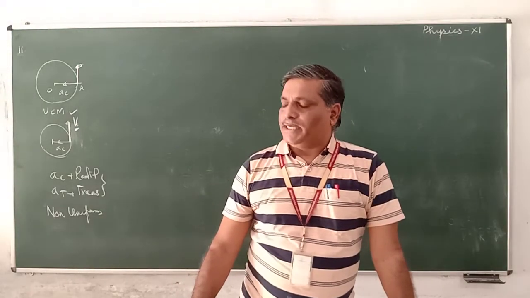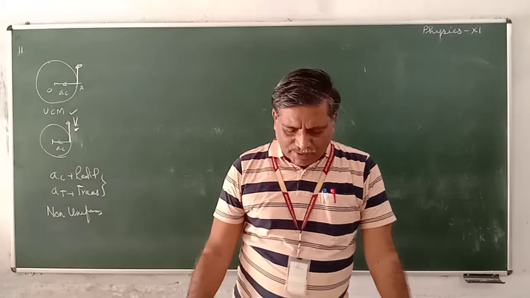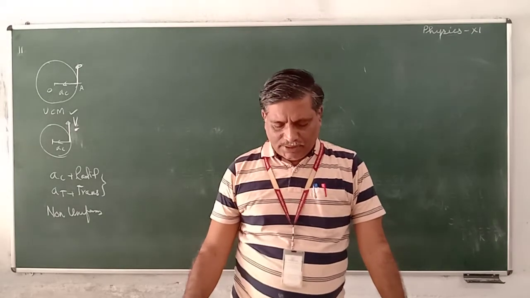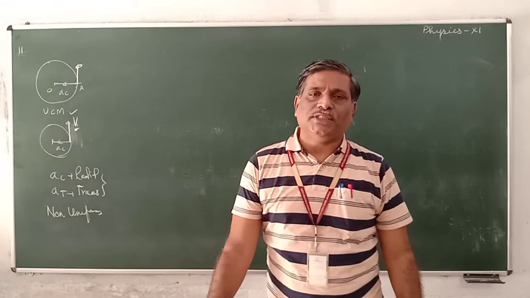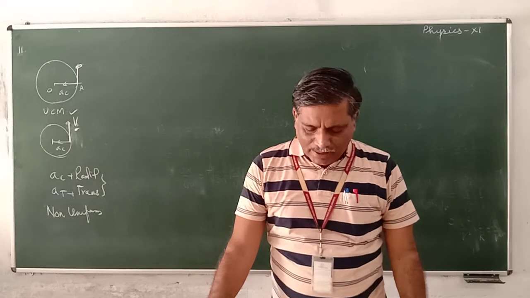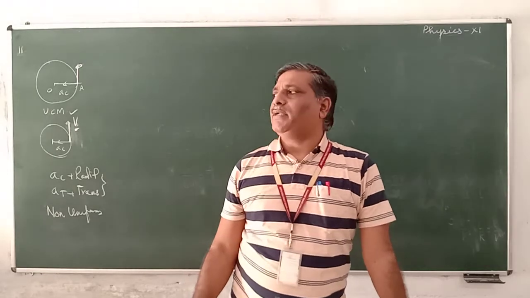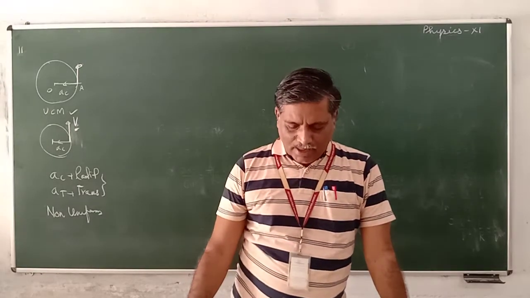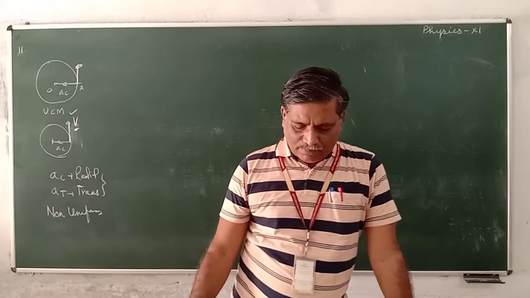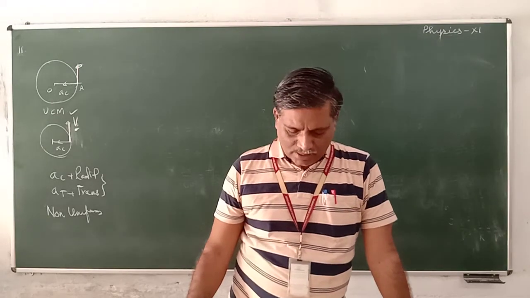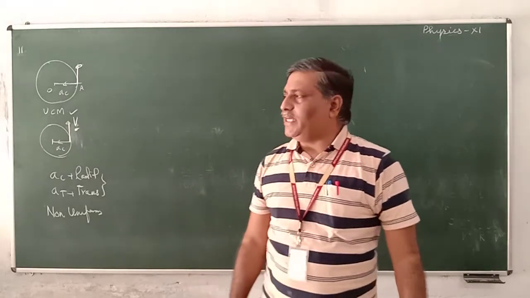Now we begin with projectile motion. I read: a projectile is fired from the surface of the earth with a velocity 5 meters per second and an angle with the horizontal. Another projectile is fired from another planet with a velocity 3 meters per second at the same angle. It follows a trajectory which is identical with the trajectory of the projectile fired from earth. The value of acceleration due to gravity G on the planet is asked.